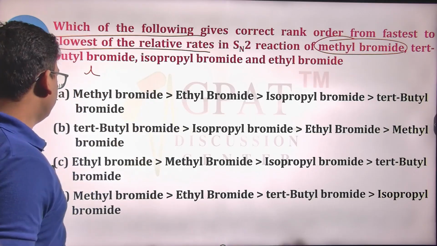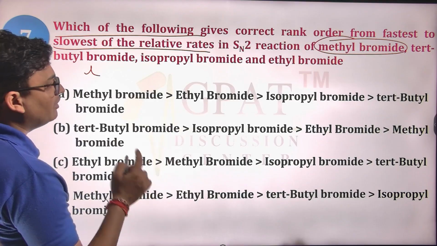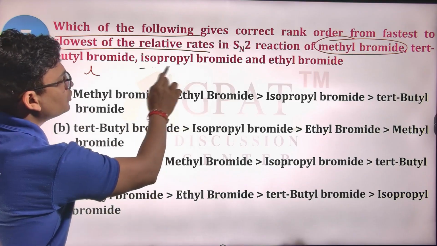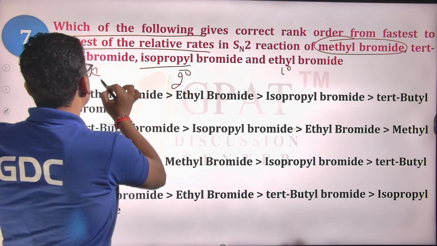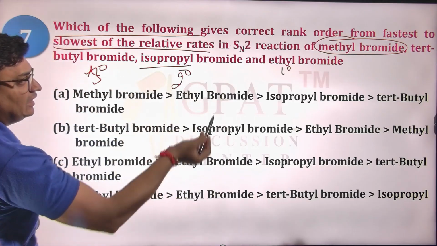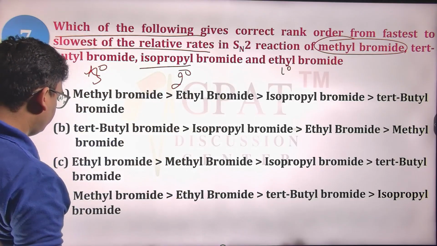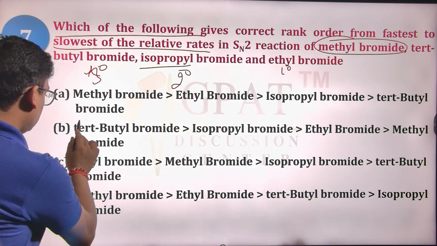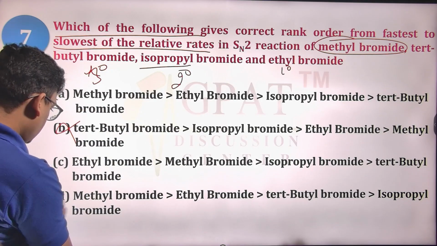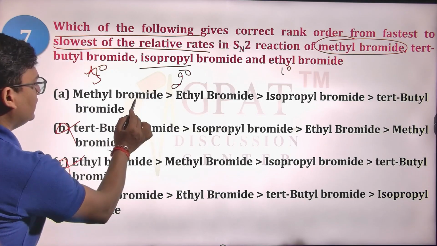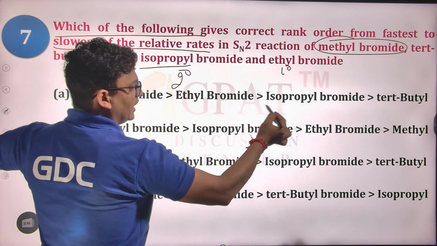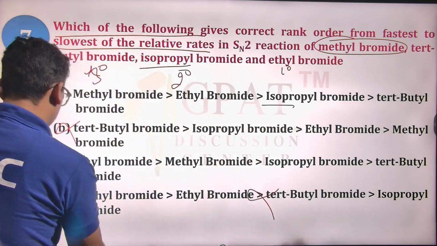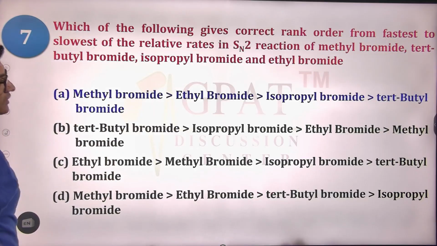And methyl bromide will be the fastest one, followed by ethyl and isopropyl. Ethyl has a 1 degree carbon, this has a 2 degree carbon, and this has a 3 degree carbon. So methyl will have the fastest SN2 reaction. Wrong, wrong. Methyl here, then ethyl, okay. Then isopropyl due to 2 degree, then tertiary butyl. Okay, this is also wrong. So A can only be your correct answer.